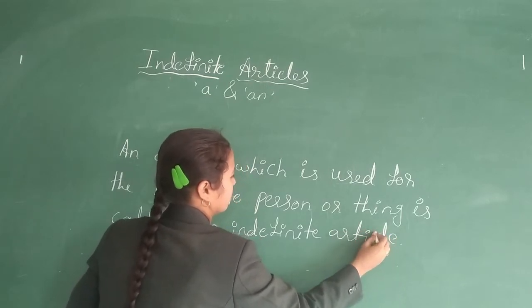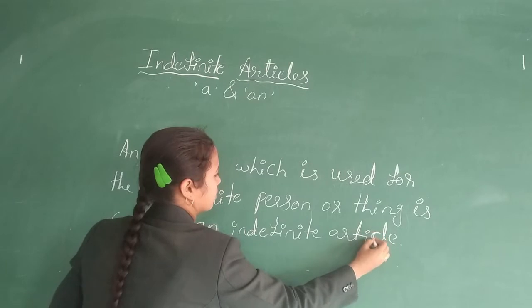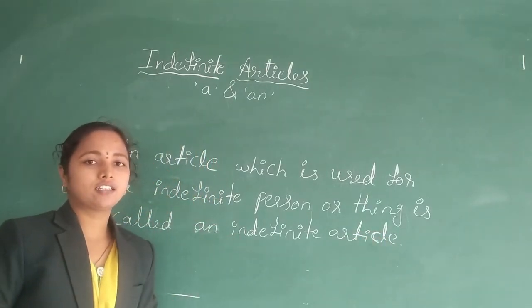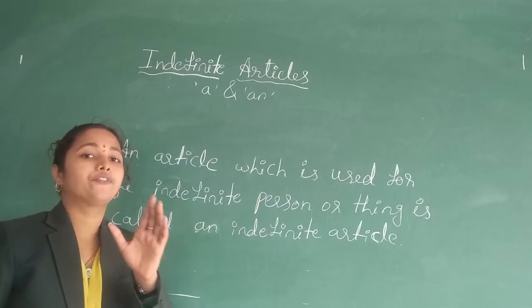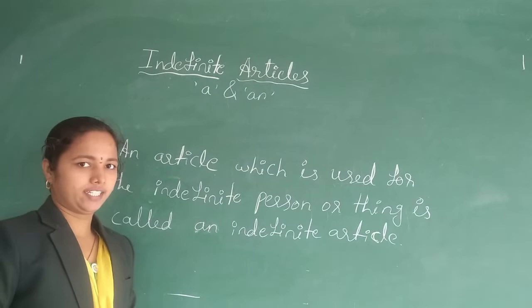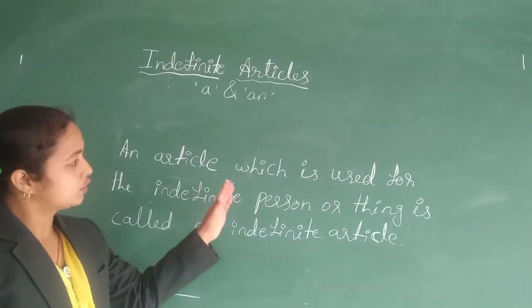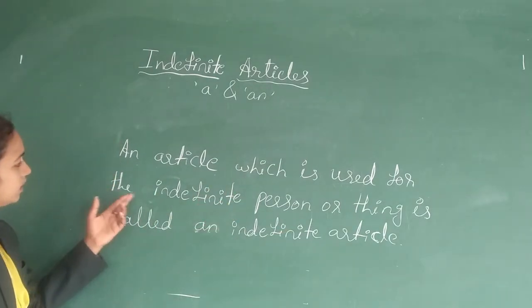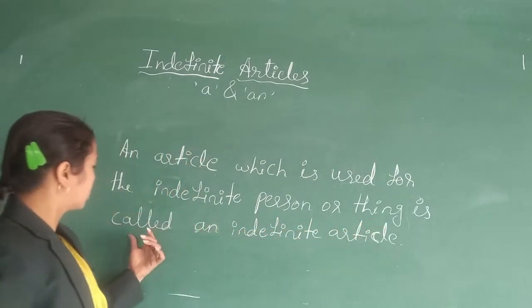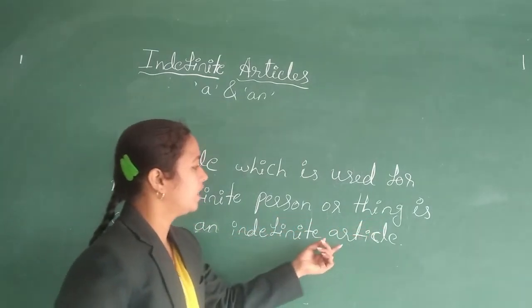So, in the previous session, we have seen that a definite article is used for the particular and definite person or thing. But here, this is the opposite of the definite article. Here, an article which is used for the indefinite person or thing is called an indefinite article.